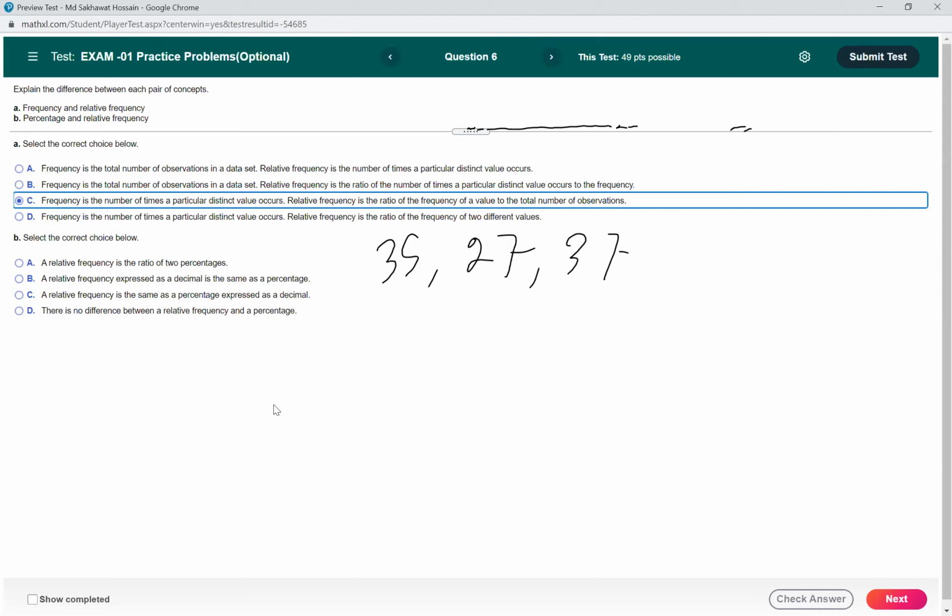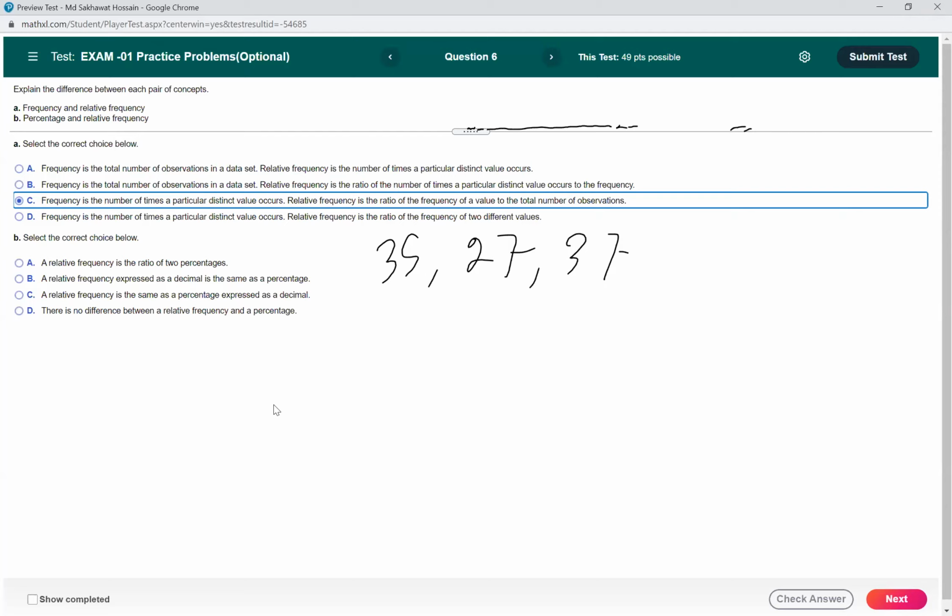And part B, select the correct choice below. A: a relative frequency is the ratio of two percentages. No, this is not correct. Relative frequency is the frequency divided by the total frequency. B: relative frequency expressed as a decimal is the same as percentage.